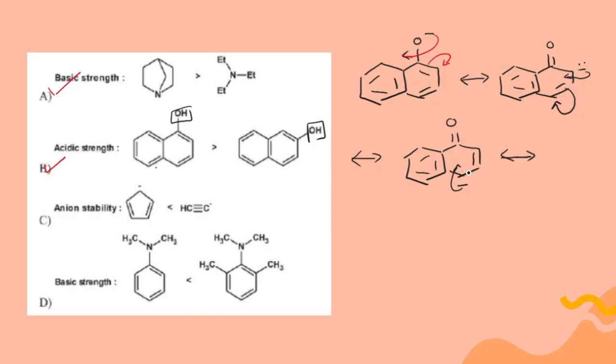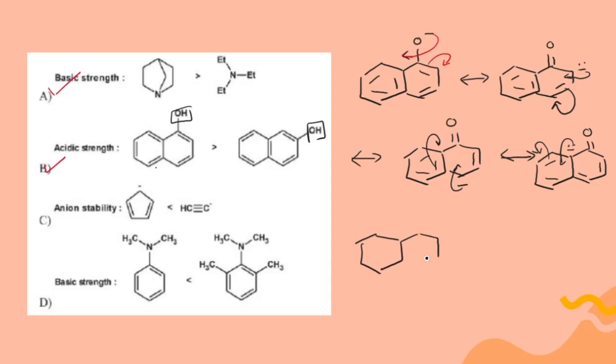Now, from this ring, it's moving on to the next benzene ring that we have here, right? So how does that happen? Look at this. Here, from atom to bond, bond to atom. What about the oxygen? It will still have the double bond, and here the new bond is formed, and here we have the negative charge. And then what happens? It will undergo further resonance. It goes on. Let's see what happens for the 2-naphthol molecule.